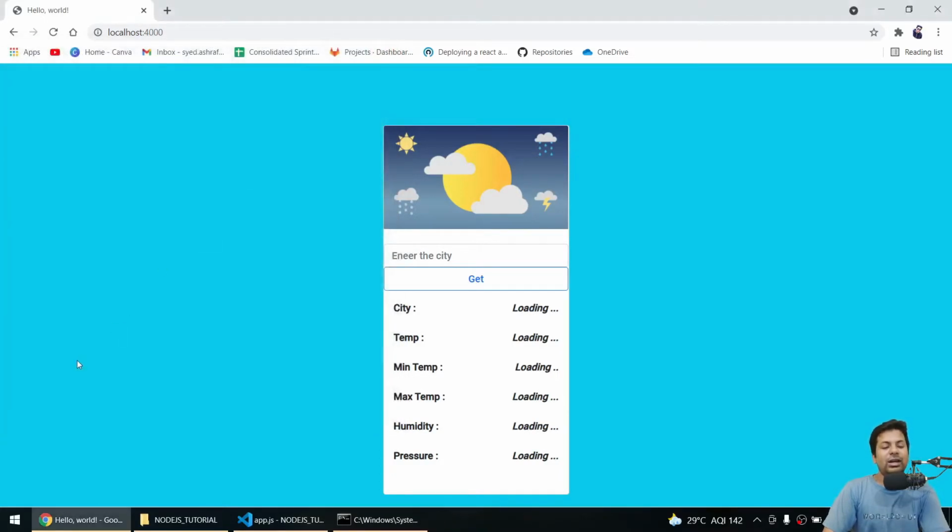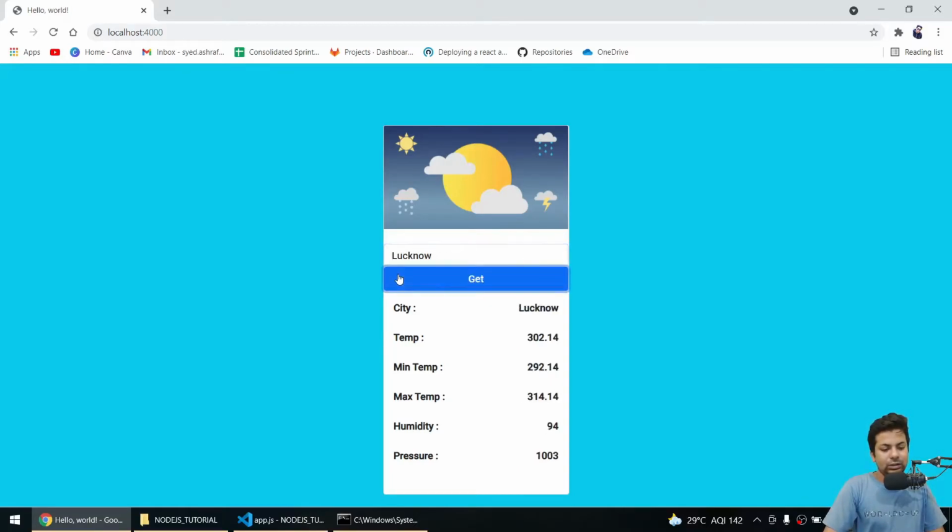So this is what server side rendering is, where you are just requesting the server to get you the page. If I say Lucknow, I'll get Lucknow. If I say London, I'll get London. If I say Auckland, I'm getting the Auckland data.